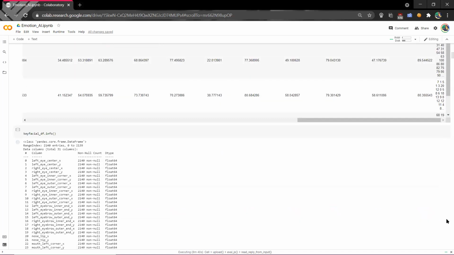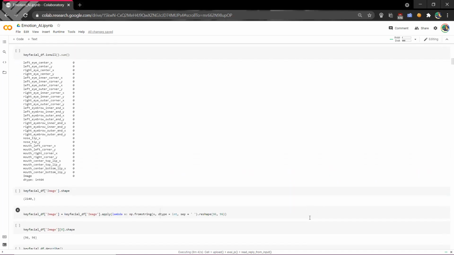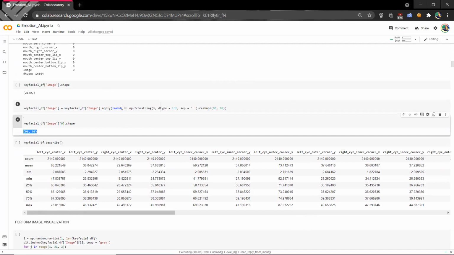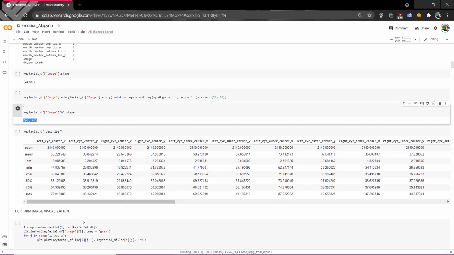Here, if you see the shape of that data frame, it is 2140. The image is in the form of a string, and we need to convert or reshape it into 96 by 96 pixels. So using a lambda function and np.fromstring, we can reshape it. If you see the shape of it, now it is 96 by 96.